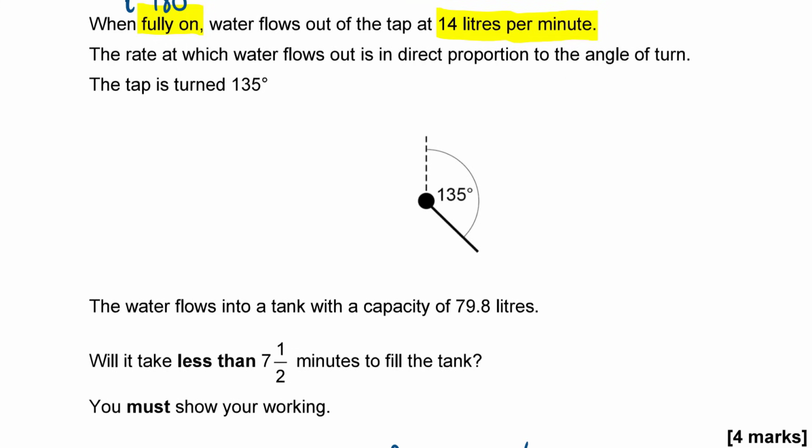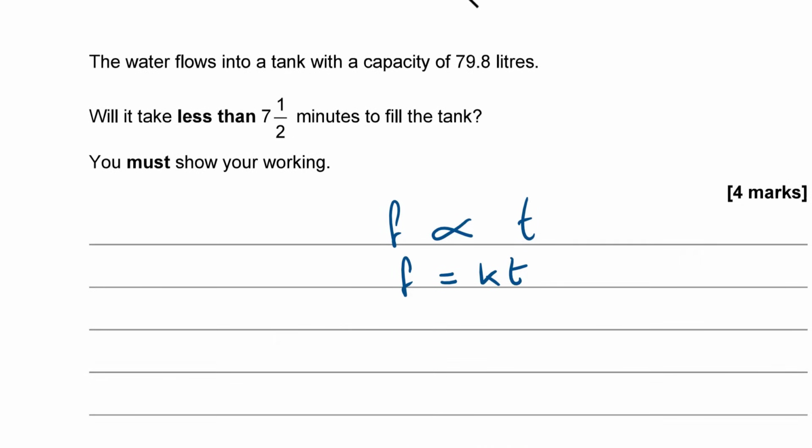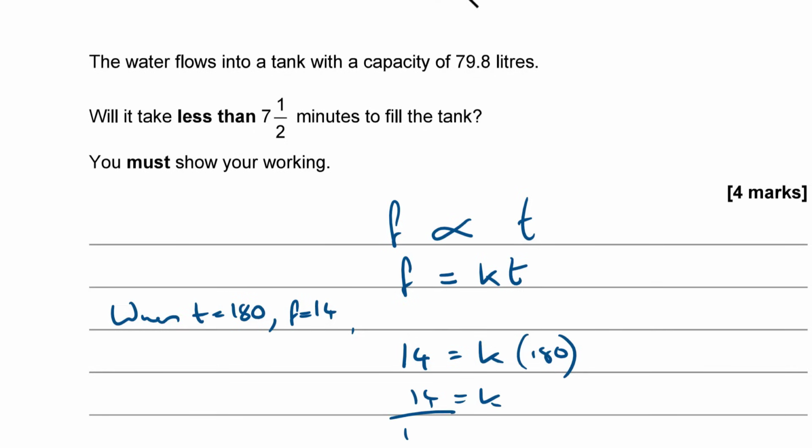So when T equals 180, F equals 14. Let's sub those two values in. So 14 is K lots of 180, and that makes K equal 14 over 180.